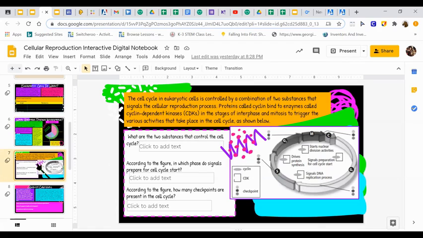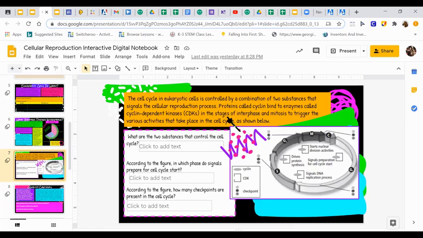The cell cycle in a eukaryotic cell is controlled by a combination of two substances that signal the cellular reproduction process. Proteins called cyclin bind to enzymes called cyclin-dependent kinases in the stages of interphase and mitosis to trigger the various activities that take place in the cell cycle, as shown below.